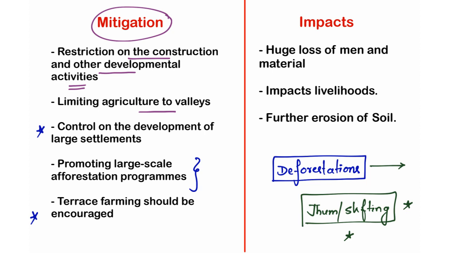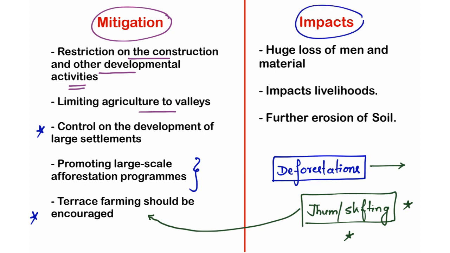So what is the solution here? In place of this jhum or shifting cultivation, the farming community from mountainous regions has to follow the terrace farming technique, which largely helps in mitigating these landslides or landslips.